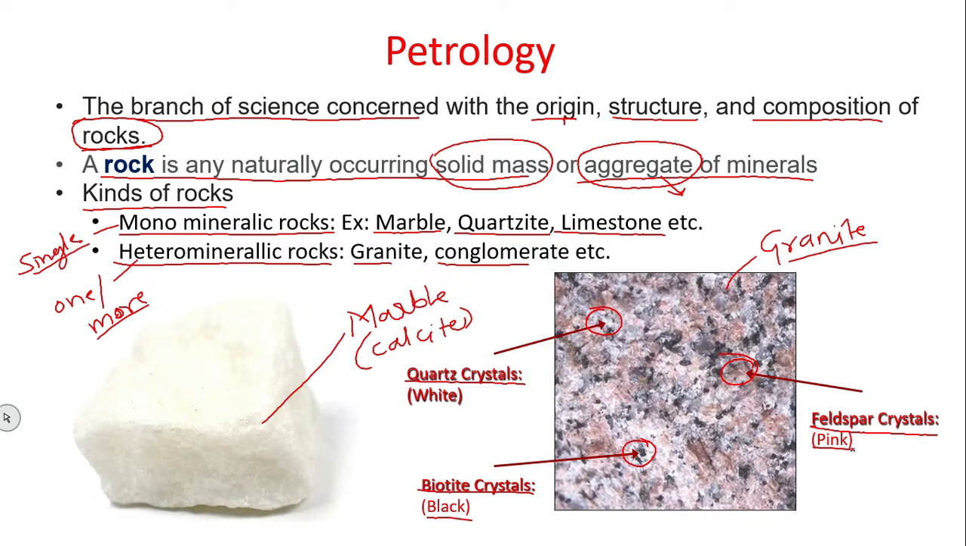I hope you understood the kinds of rocks: monomineralic rock and heteromineralic rock. Monomineralic means only one type of mineral is present, for example marble, which consists of only calcite, quartzite, which consists of only white quartz, and limestone, which again consists of only calcite. I hope you understood.